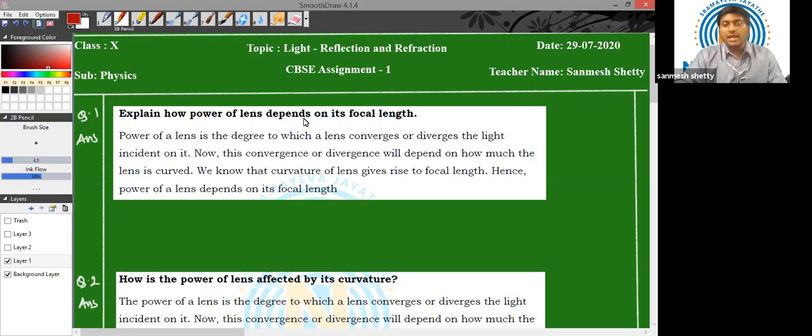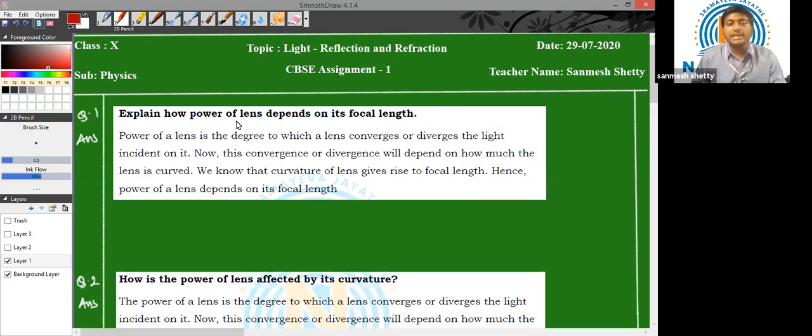Myself, Sanmesh, and today we are going to discuss Class 10 Physics CBSE Assignment 1, which is based on the chapter Light, Reflection and Refraction. This assignment was provided to you on 29th of July. Let us start. Our first question of the assignment is, explain how power of lens depends on its focal length.